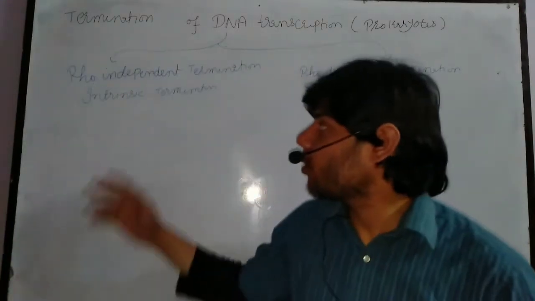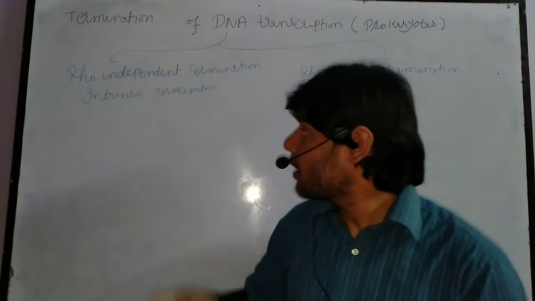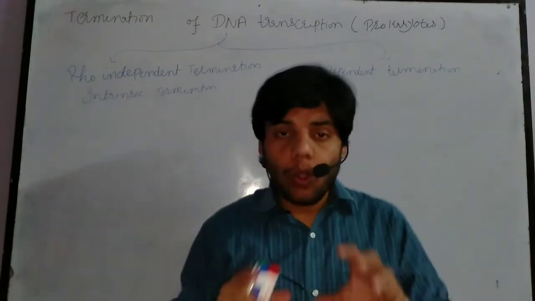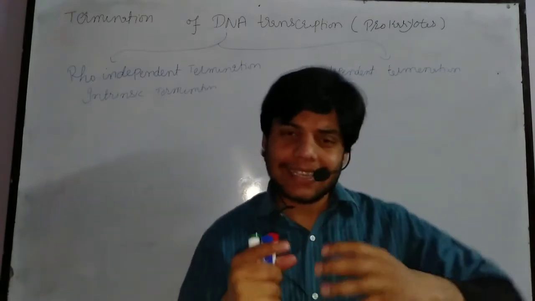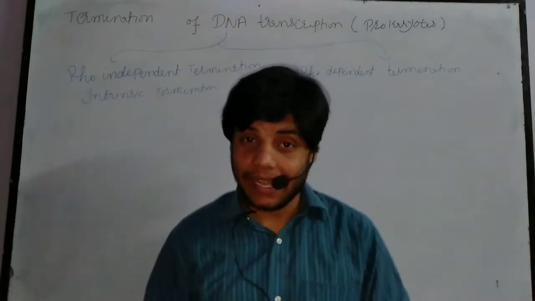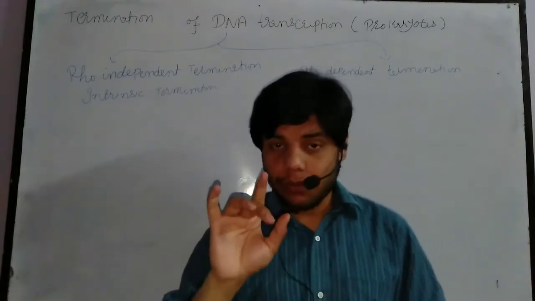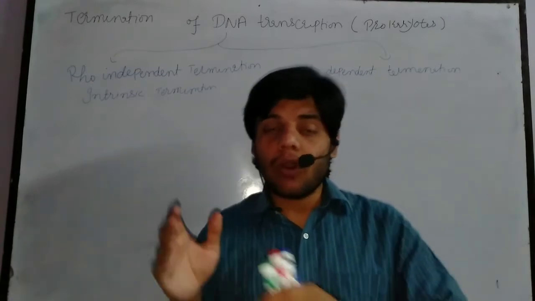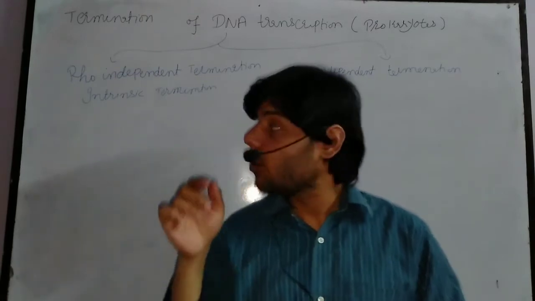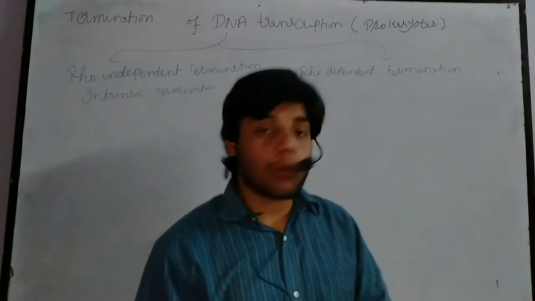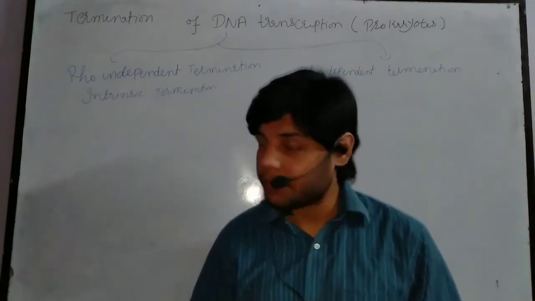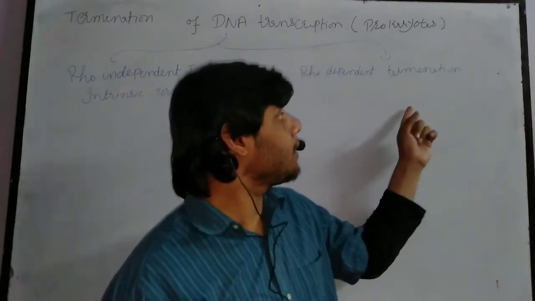Now what's going on between these two terminations? In rho dependent termination, as the name indicates, rho is a kind of protein which acts like a helicase, and due to this protein it can remove or drag out the RNA from between the two strands of the DNA. So whenever we need the rho protein for the termination of DNA transcription, it is called rho dependent termination.